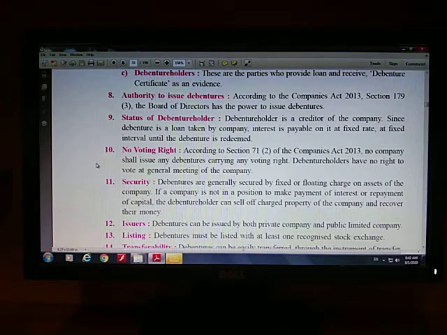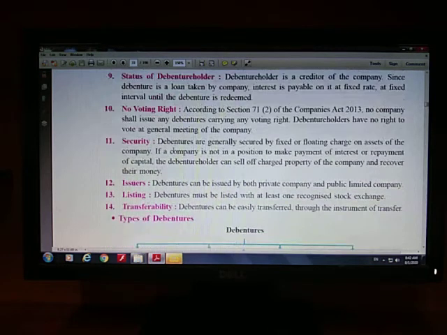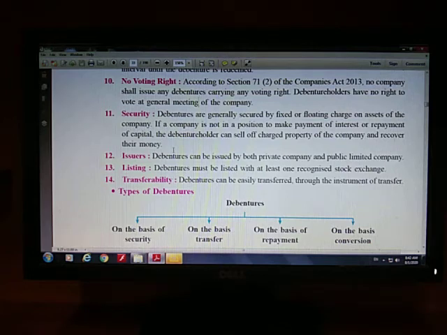Okay. Next point is security. I have explained this point in the beginning. Any company in India cannot issue unsecured debentures. Every company will have to keep some property as a security before issuing the debentures. In India, pay attention, issuing unsecured debentures is prohibited. Prohibited means no joint stock company can issue unsecured debentures in India, no matter how financially strong your company is.